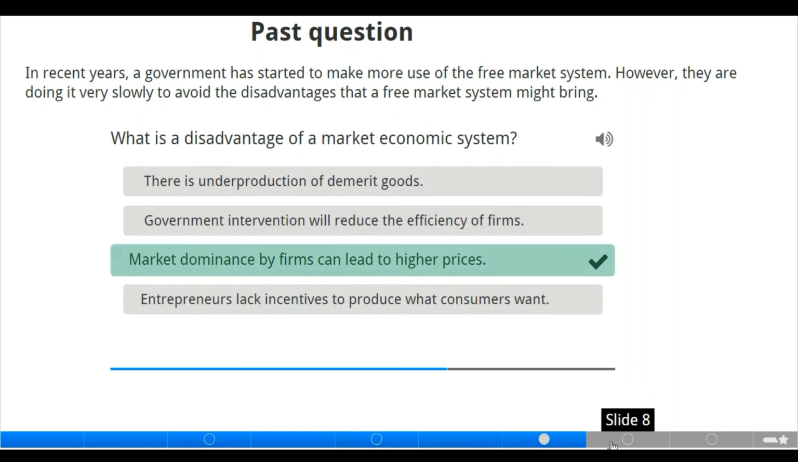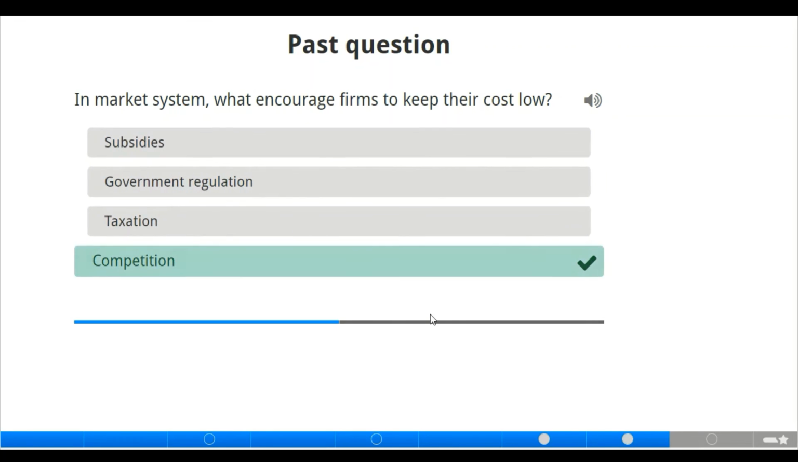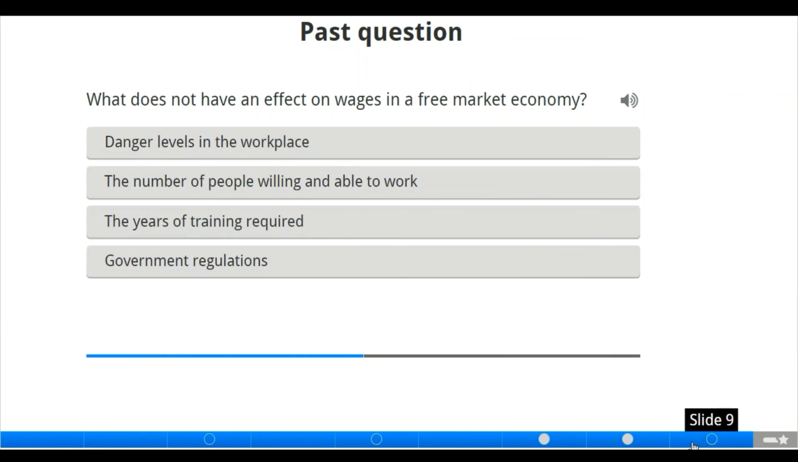Moving to the next slide here, where we also have one activity. In market system, what encourages firms to keep their cost low? What do you think can encourage firms to keep their cost of product low? Now we have subsidies, government regulation, taxation, and competition. Of course, it's supposed to be competition. Now moving to the next activity here, where we also have one past question.